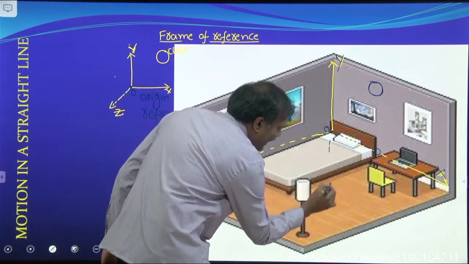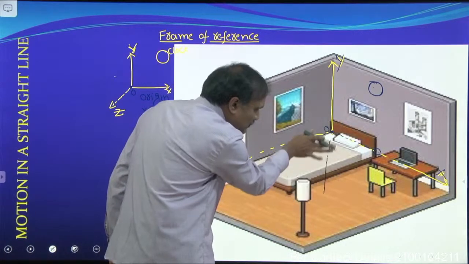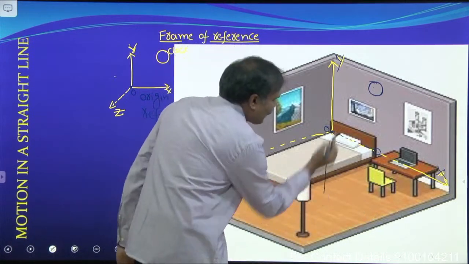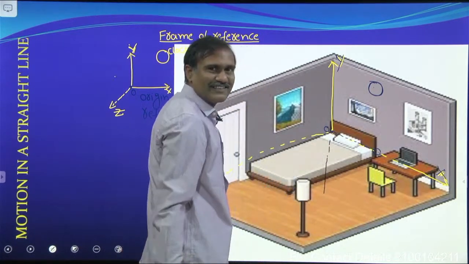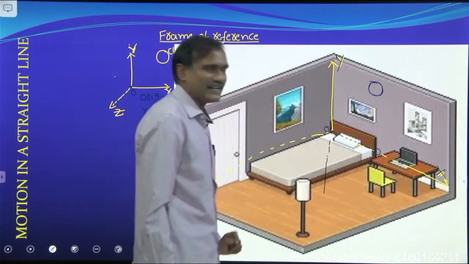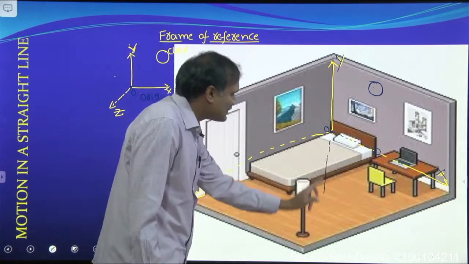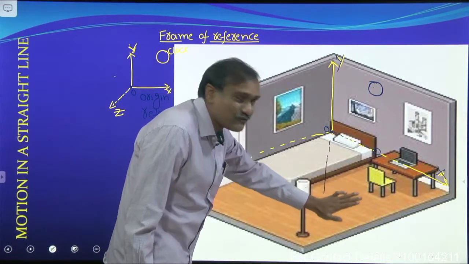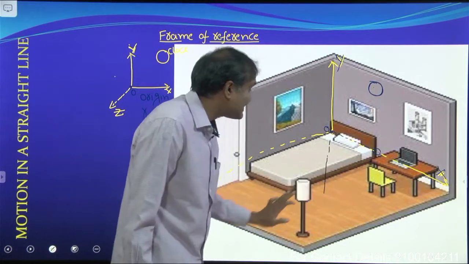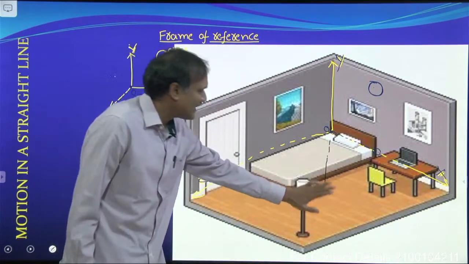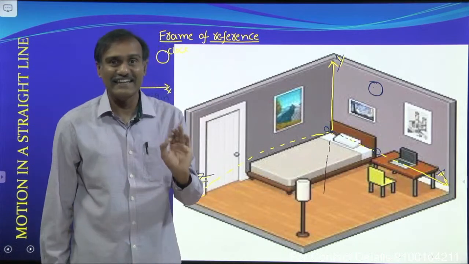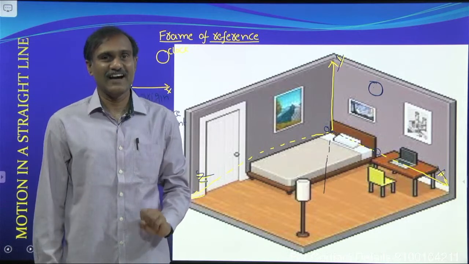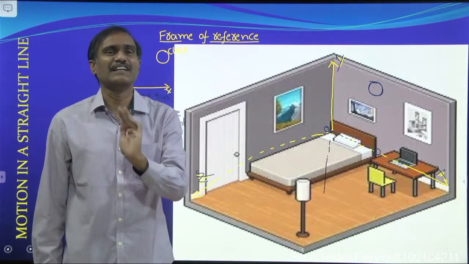It is moving along the floor. It moves like this. That is on your floor. Now, with respect to time and also with respect to reference point, what happens to its position? It changes. And it is moving on the floor, that is, the xz plane. So, we can say that the ant is in motion in a plane, or that the ant is having motion in a plane.